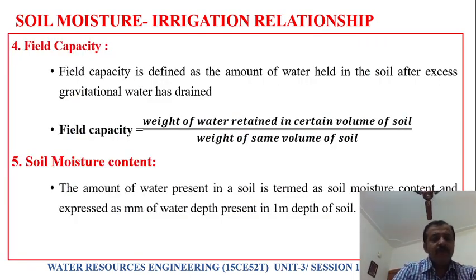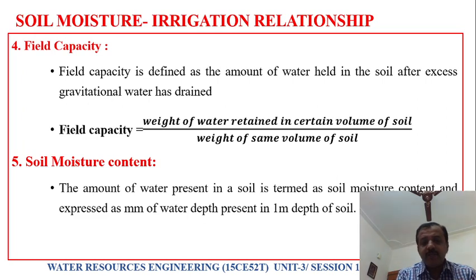Next, coming to field capacity. What is field capacity? It is defined as the amount of water held in the soil after excess gravitational water has drained. When the excess water is drained out of the soil particle, whatever water is left out, we call it field capacity.